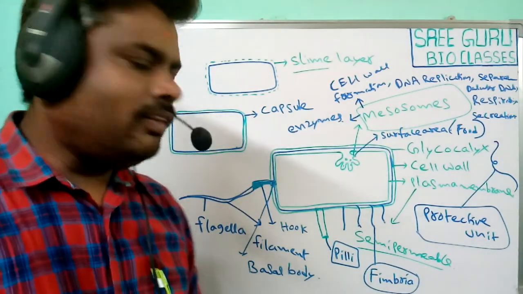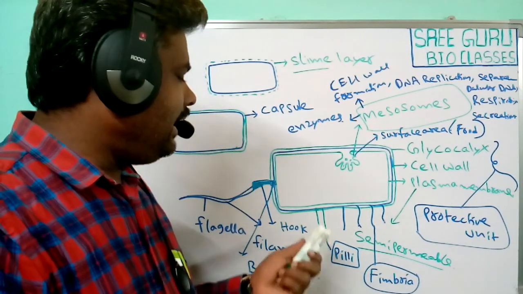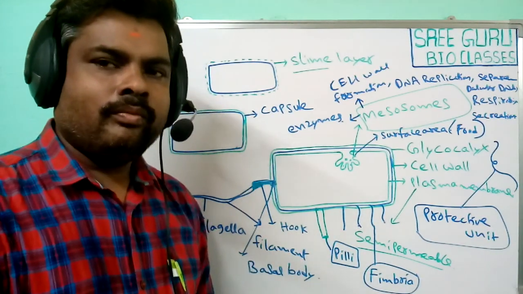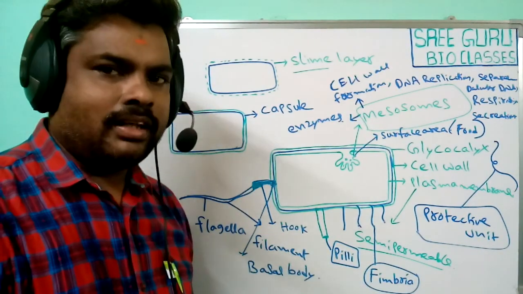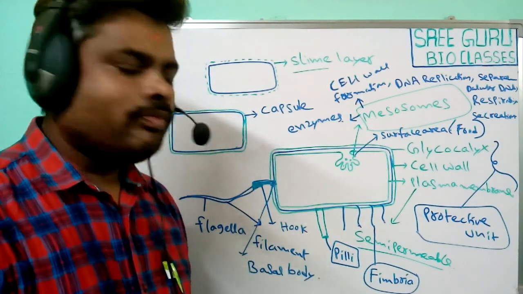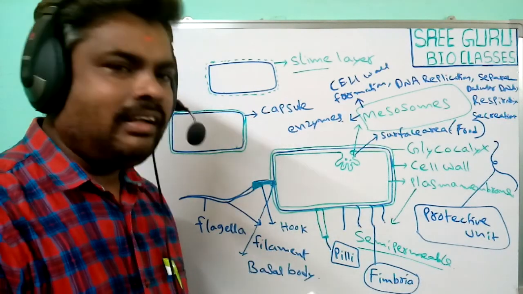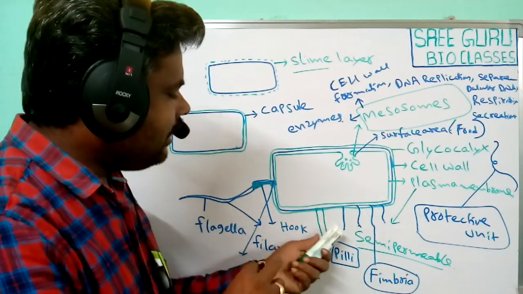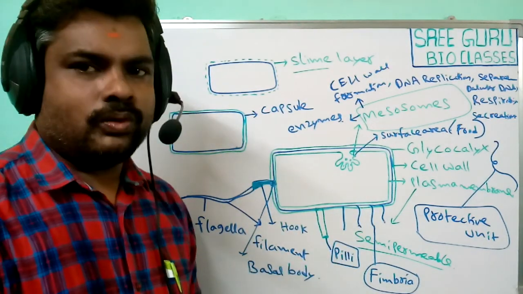They are not involved in motility. Suppose the bacteria is living in water. These fimbriae are attached to the rocks in the water, or any support material present where the bacteria is. There they are attached to the substratum or the support.